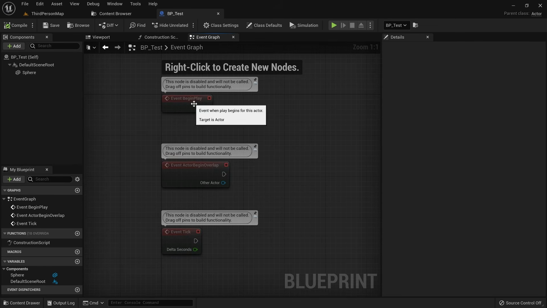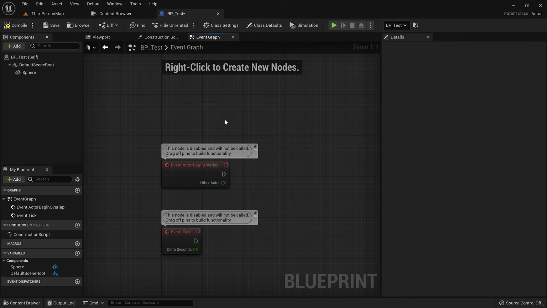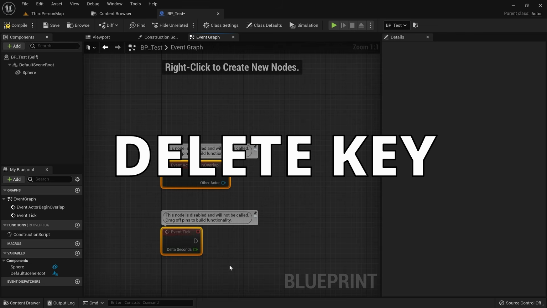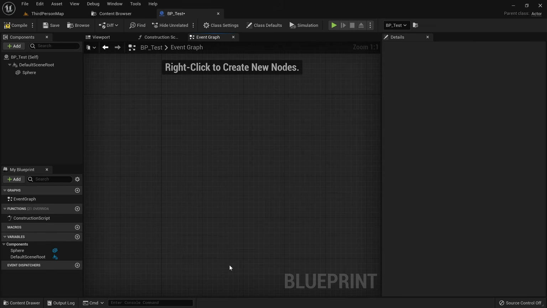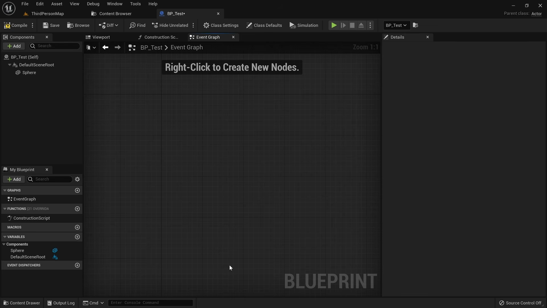If you don't need a node, you can delete it by right-clicking and selecting delete. You can also delete one or more nodes by selecting them and pressing delete on your keyboard. To undo any changes you did, you can press Ctrl+Z like you can in most programs nowadays.